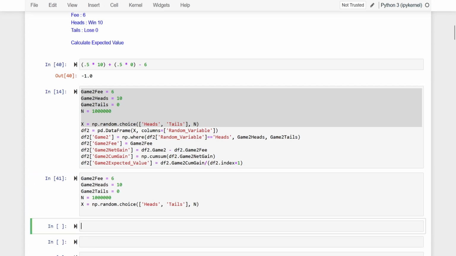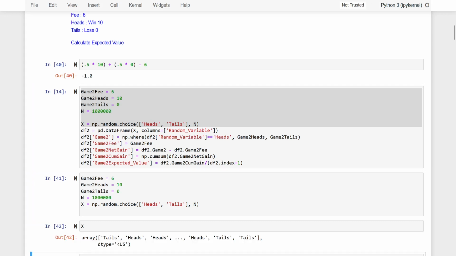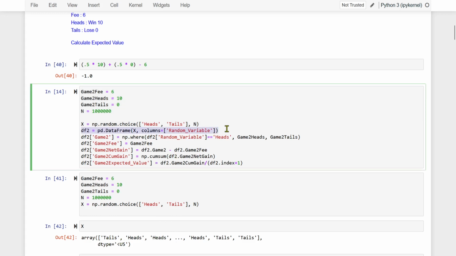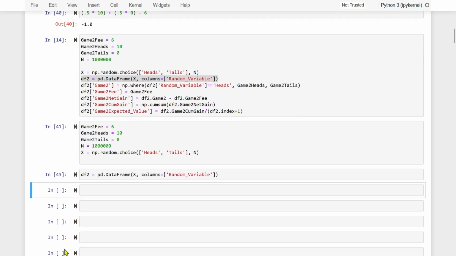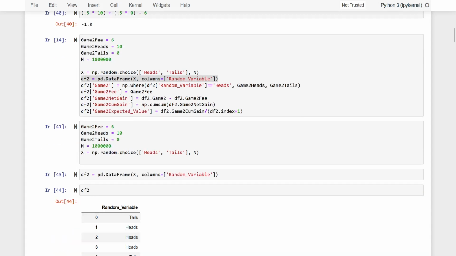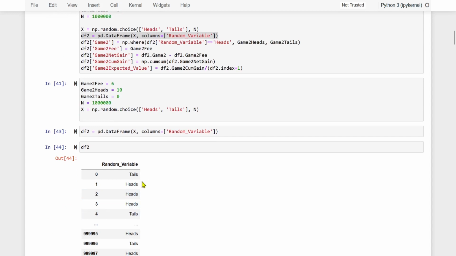Okay. Now see the value for x. See, x is nothing but a random variable. So we are flipping a coin several times, right? So this is the result. Tails, heads, heads, tails, etc. We will make a data frame for this and see how our data frame looks. Okay? Tails, heads, heads, heads, tails, so on and so forth.